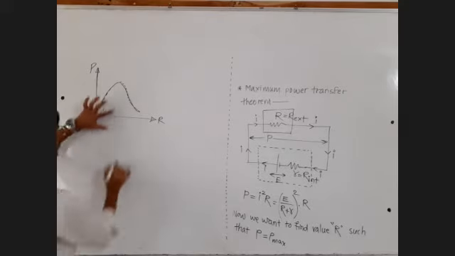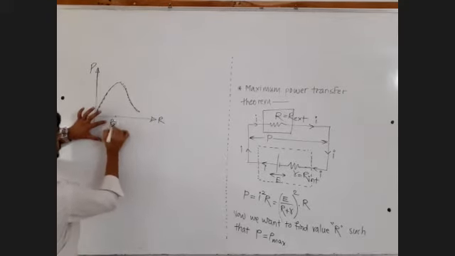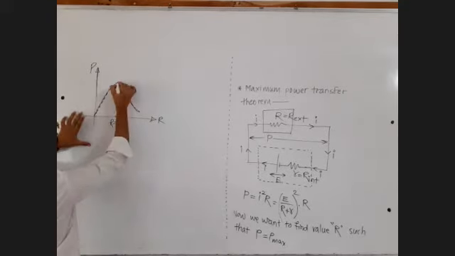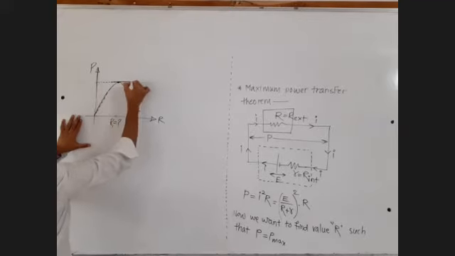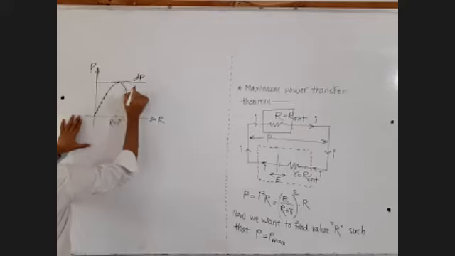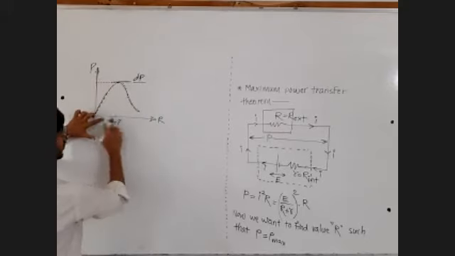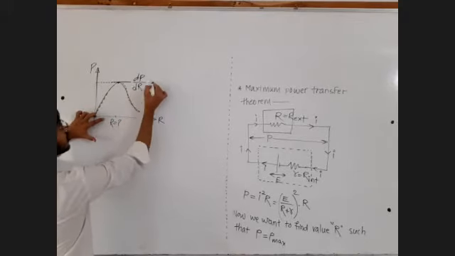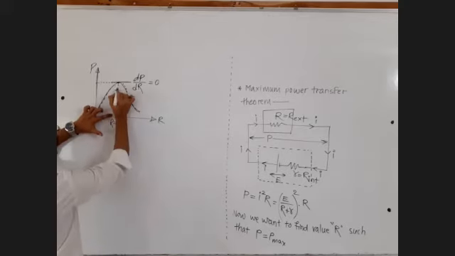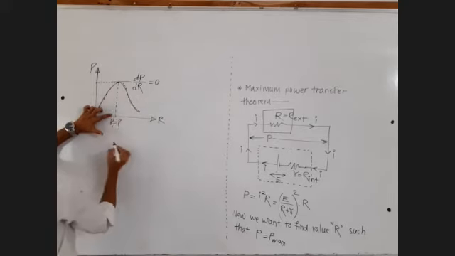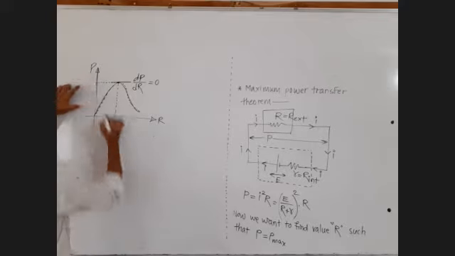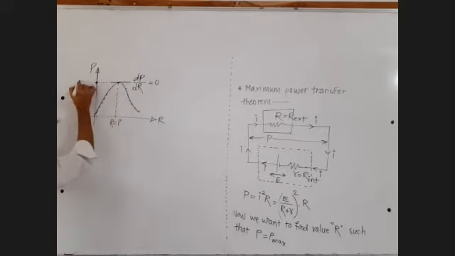So at some particular value of R, which is equal to question mark, the power delivered to the external resistance is maximum. And if you draw the tangent here, the slope of this tangent will be equal to 0 because the tangent is parallel to the x-axis. You want to find out at what value of capital R the power delivered to the external resistance is maximum, and this value of power will be called the maximum power delivered to the external resistance.